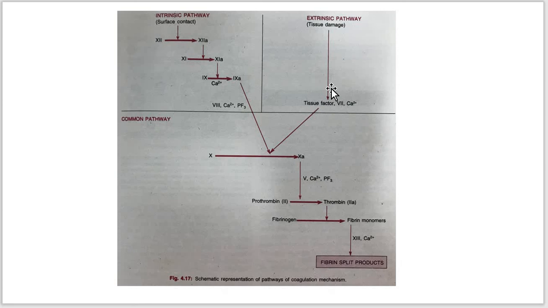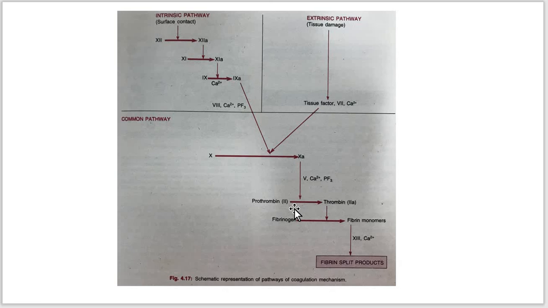Commonly, the product of both these pathways is factor 10. Here you can see factor 10 along with calcium ions and platelet factor 3. The next step is the formation of prothrombin. This complex activates prothrombin, which is factor 2.